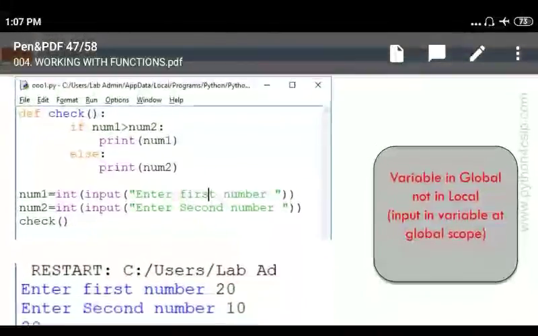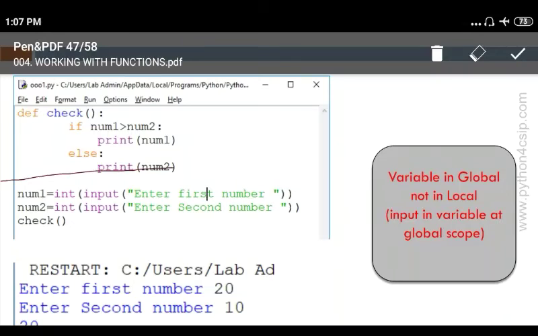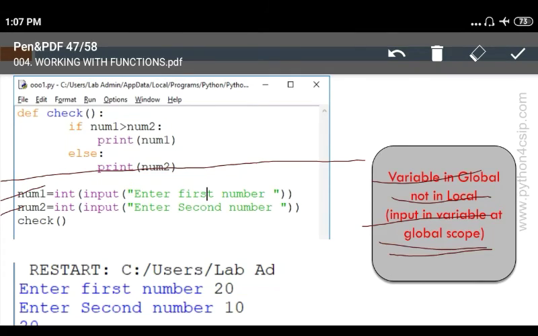Now in this program you see there are two parts. Number 1 and number 2 are input as variables at global scope, so these two variables are globally stored. The check function is called. If num1 is greater than num2, it will print num1, otherwise num2.